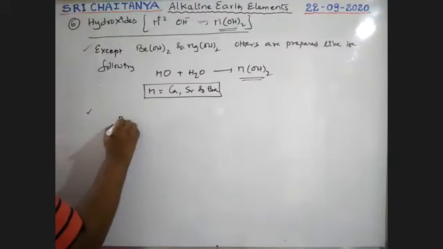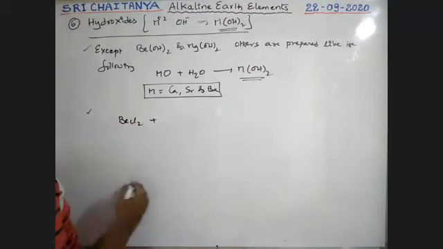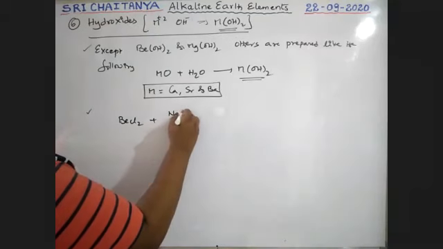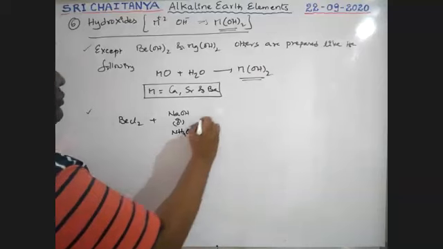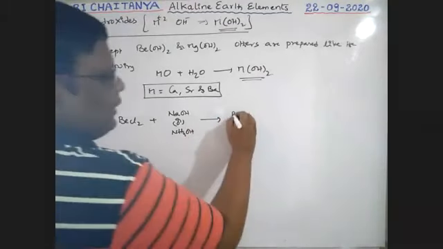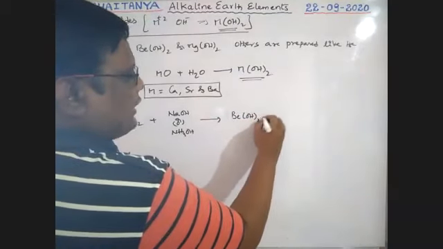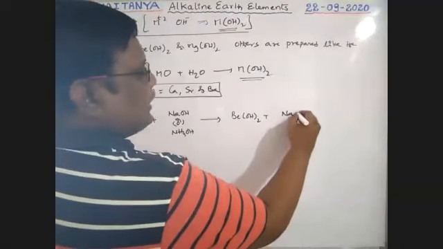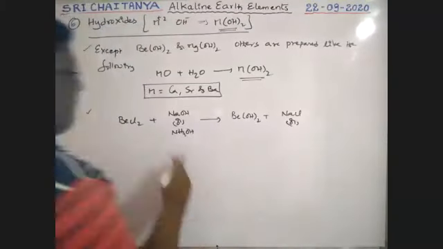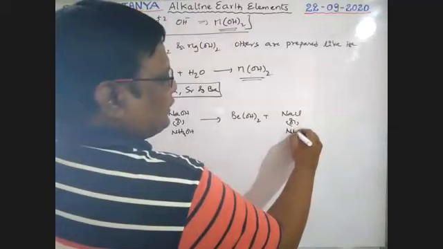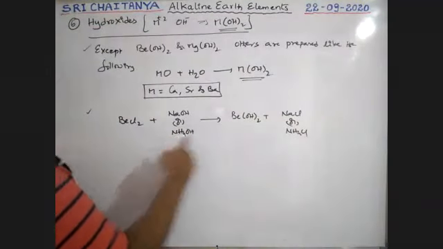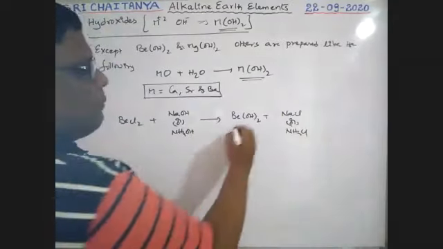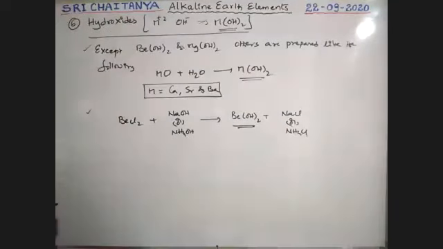Beryllium chloride, when it reacts with either NaOH or NH4OH, gives beryllium hydroxide plus NaCl as the product, or NH4Cl as the product. If NaOH is used, it is NaCl; if NH4OH is used, NH4Cl is the product, but beryllium hydroxide is the final compound.